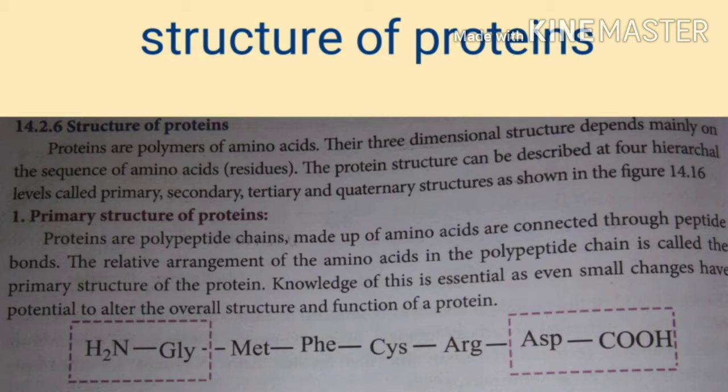NH2, glycine, methionine, phenylalanine, cysteine, arginine, aspartic acid, CO. This is the relative arrangement of amino acids, that is the primary structure of proteins.